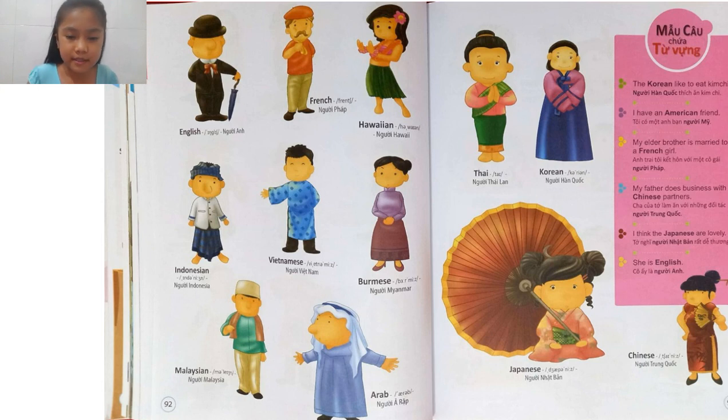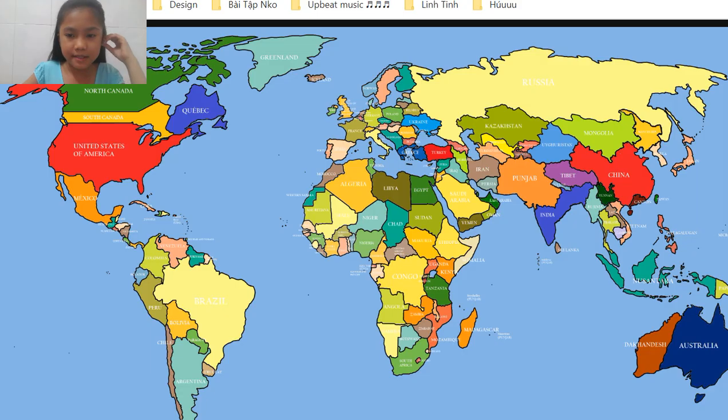Next is Burmese. Those are people that come from Myanmar. Next is Malaysians. They come from Malaysia. Arab are people that come from Arab. Next is Japanese. Those words are used to describe Japanese people.